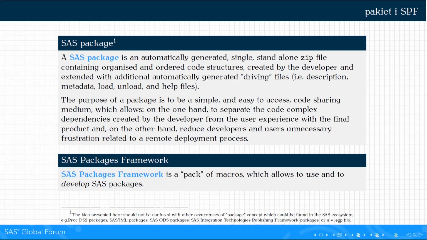On one hand, the developer creates code which is organized as the developer wants, and on the other hand, the user can work with it without any problem of accessing all required programming elements. And the SAS package framework is the group of macros which allows you to work with the packages.